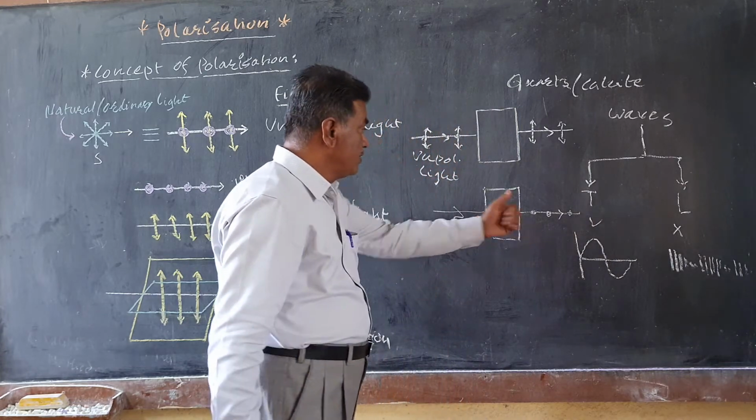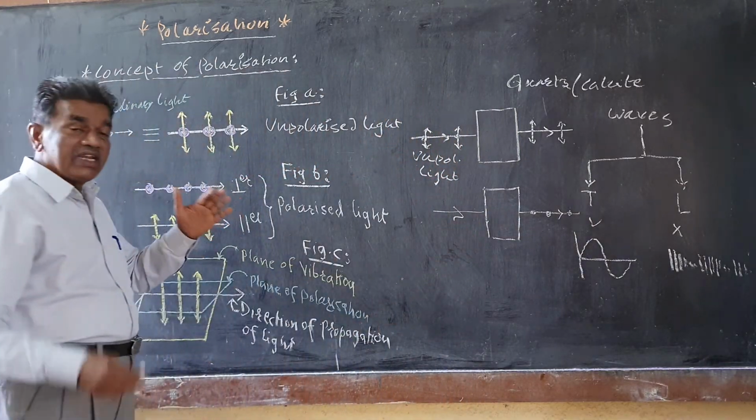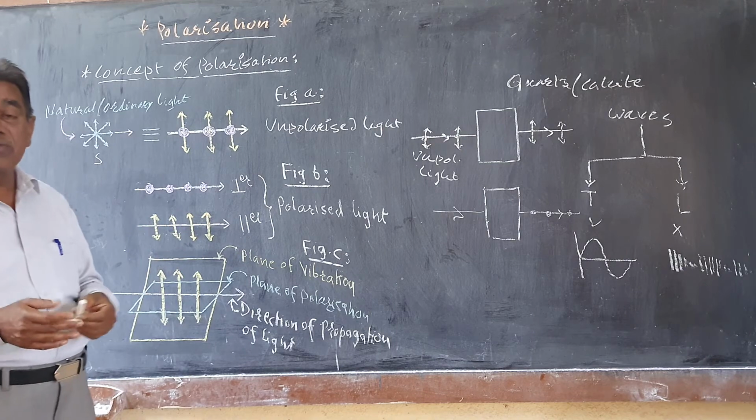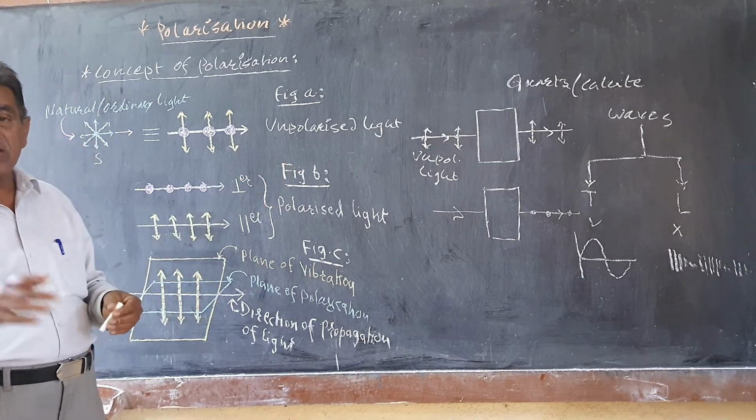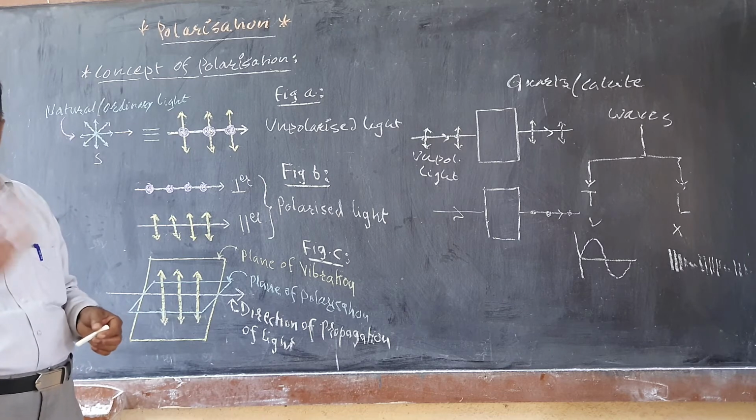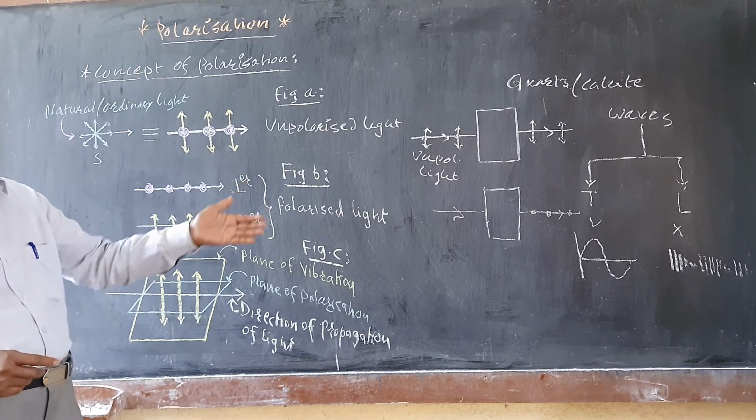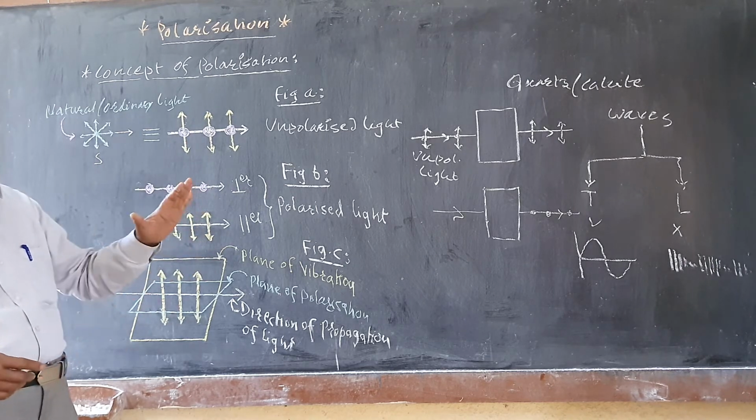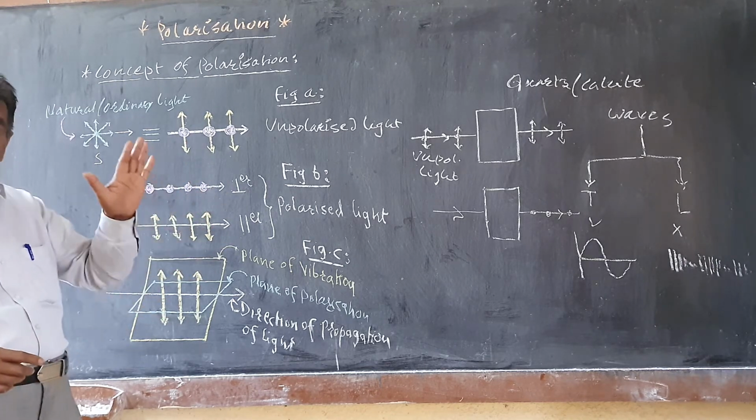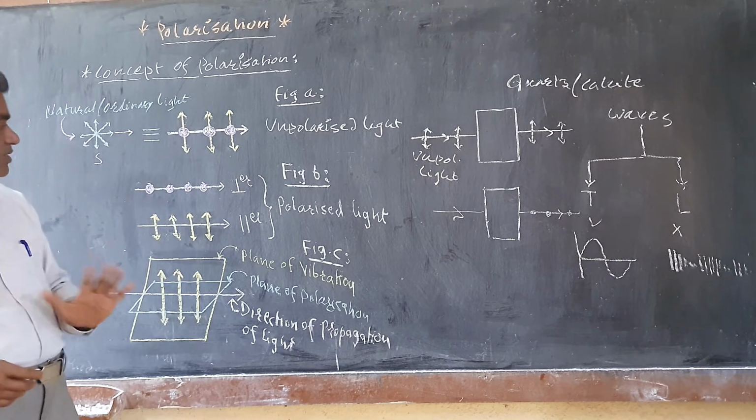Now, visible light is nothing but a transverse wave, and the longitudinal waves are nothing but the sound waves. Sound waves cannot be polarized, while electromagnetic waves like visible light can be polarized because those are transverse waves. Only transverse waves can be polarized.